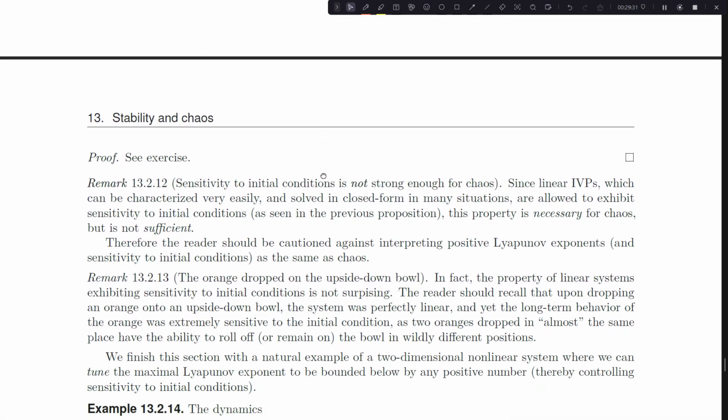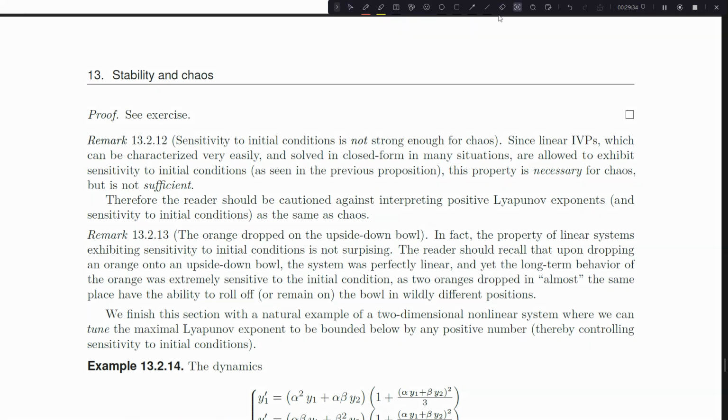And so you can think about this in the sense of the orange dropped on the upside down bowl, right? Because when we were dropping our orange on an upside down parabolic bowl the other day, that was a perfectly linear system. Let me draw it out here again. So there's my upside down bowl.